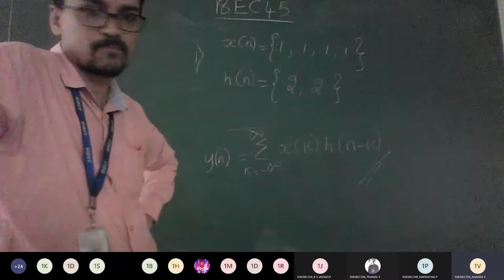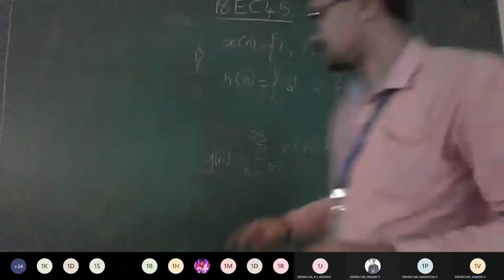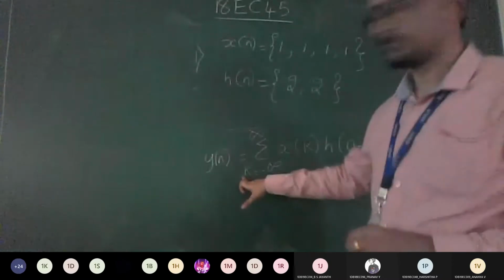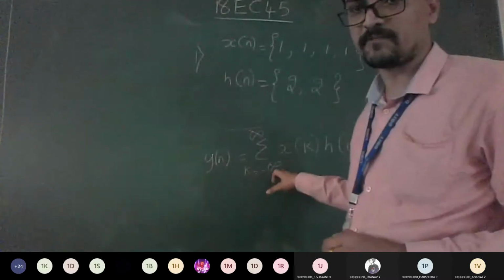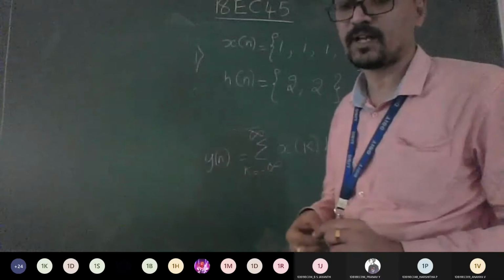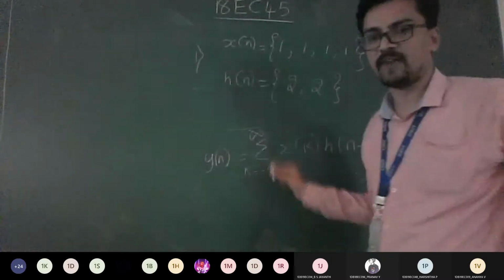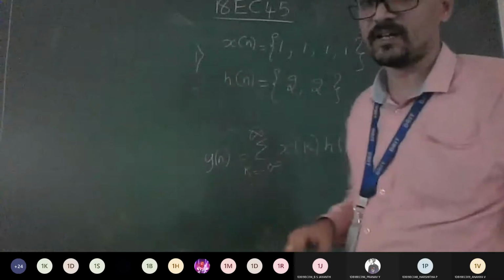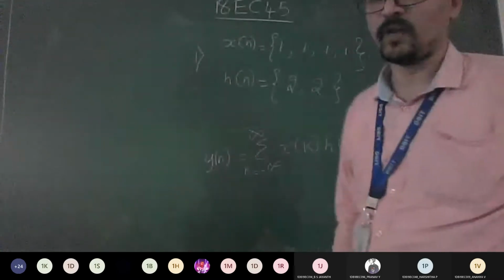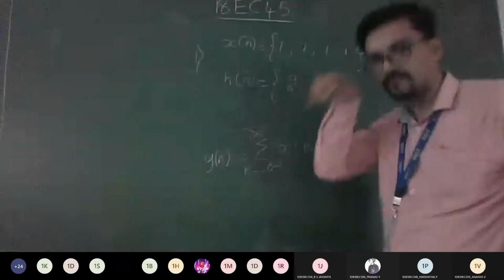Yes, sir. Good. So now look at the problem carefully. The formula involves y of n, and there are terms varying from k minus infinity to plus infinity. So now you need to have an idea of what my k value should be, from where to where I can vary to get the corresponding y of n.